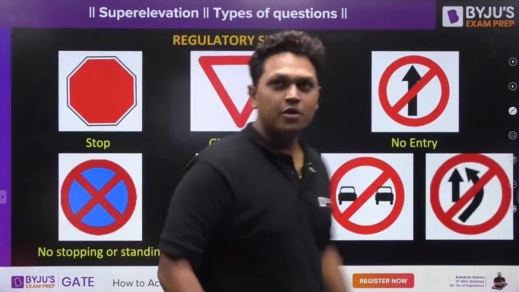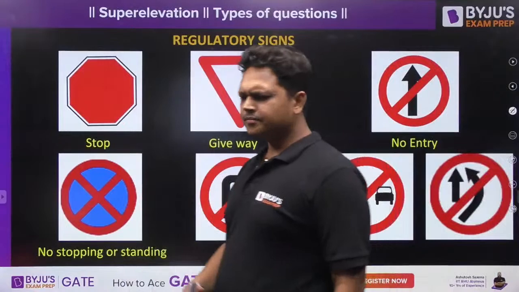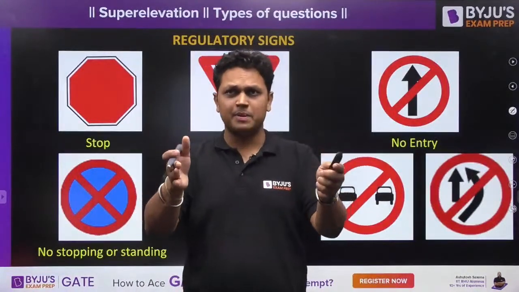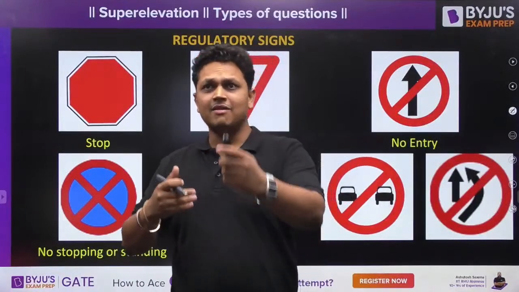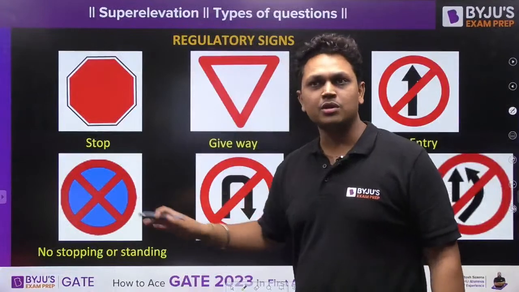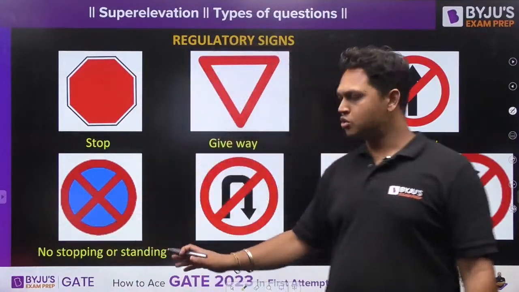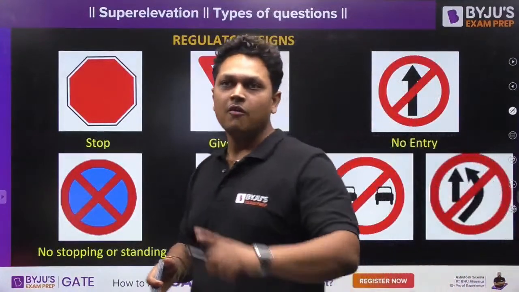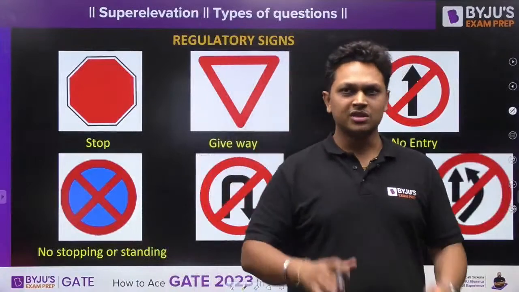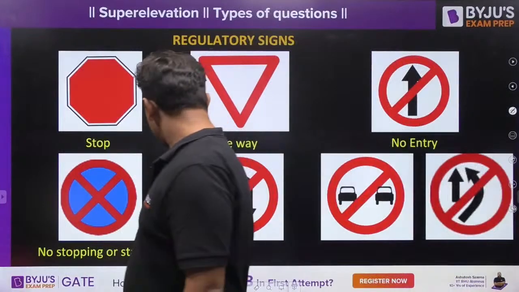What is this one? No stopping or standing. When there are vehicles traveling back to back, and there is not too much space, the vehicles are traveling one after each other. In that case, if even one of those vehicles is going to stand, it is going to produce congestion over there. So in those cases, the no stopping or standing sign is used to tell vehicles that you cannot stop in this lane. For this stretch of the road, you cannot stop. Okay? Clear?